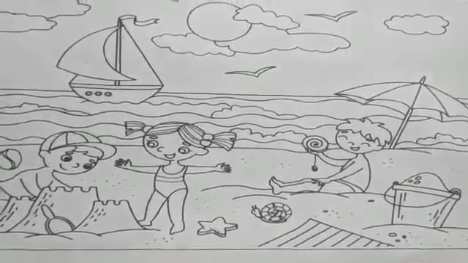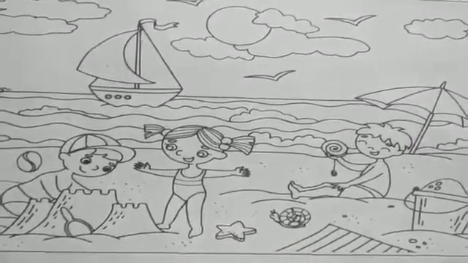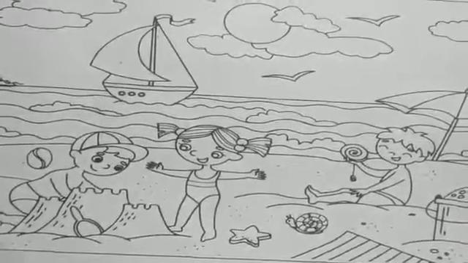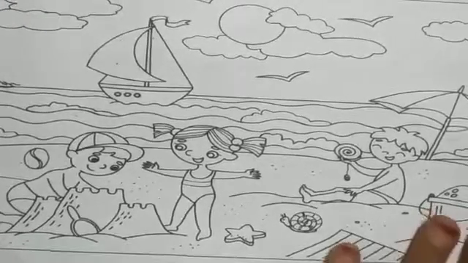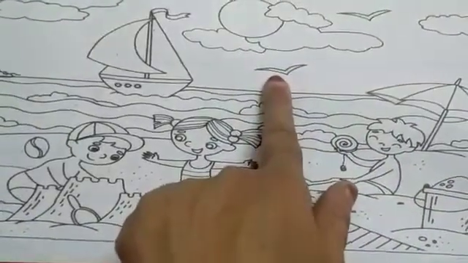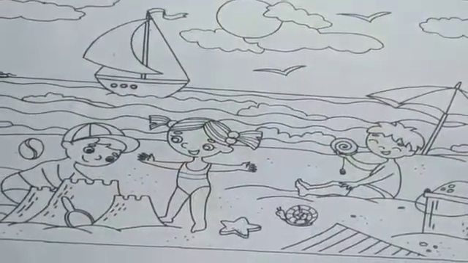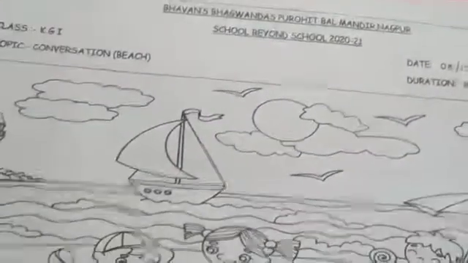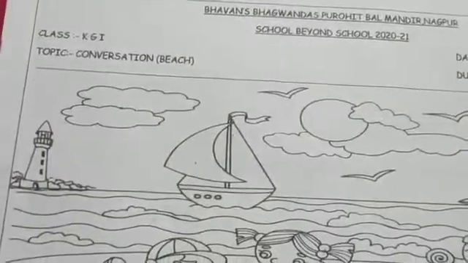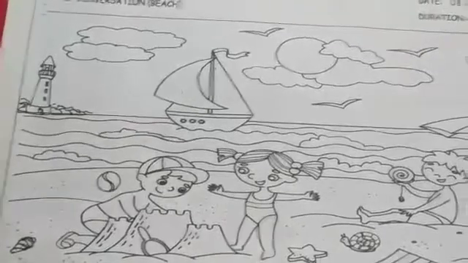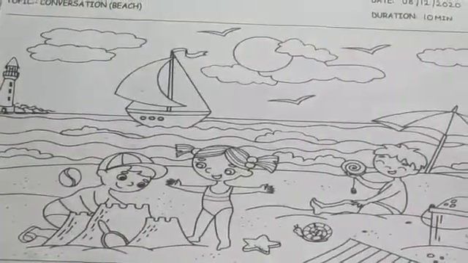So, these are few sentences that you must be able to say when you see a picture. Whatever you observe in the picture, you can speak about it. Simple sentences. I can see the birds flying. There are clouds near the sun. There is a sailboat. There is a lighthouse. There are kids playing with sand. They are making sand castle. There is a boy playing with yo-yo.